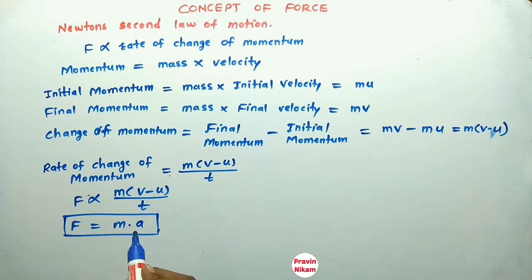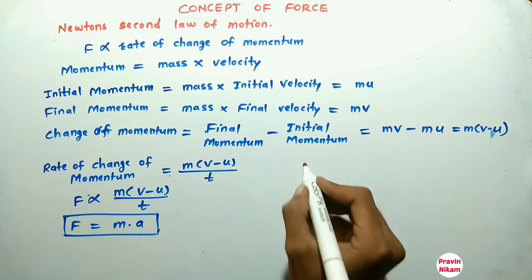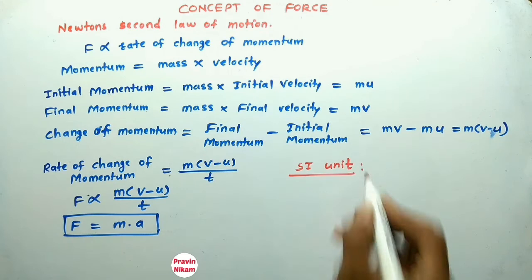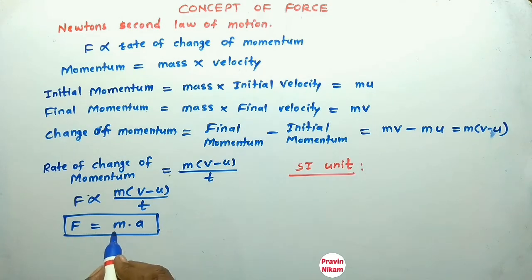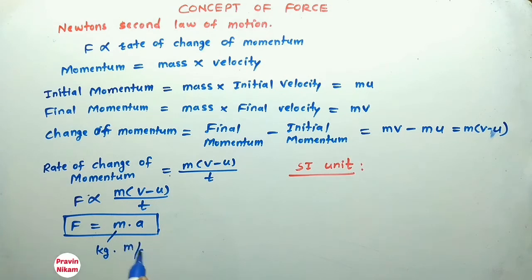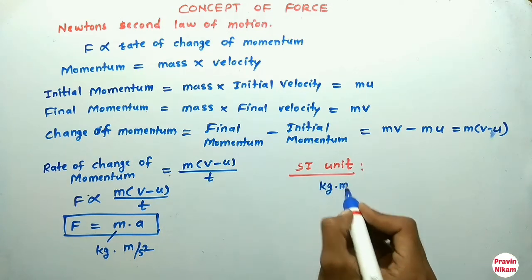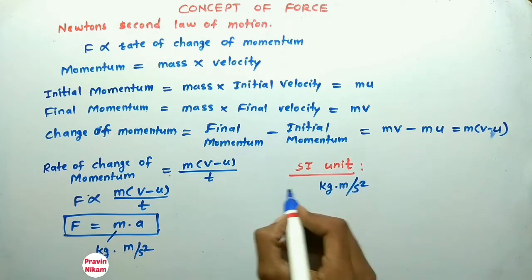Now, what is the SI unit for force? The unit of mass is kg and the unit of acceleration is meter per second square. So the unit of force is kg meter per second square. So this is the unit of force.